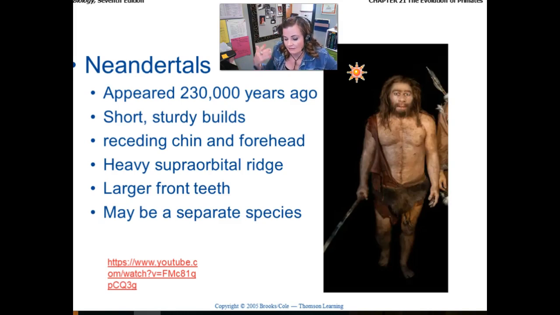But again, I had some interesting reading not too long ago where I saw that there actually is DNA evidence that links Neanderthals to humans. And depending on what area of the world your ancestors come from, you are more or less likely to have Neanderthal DNA.